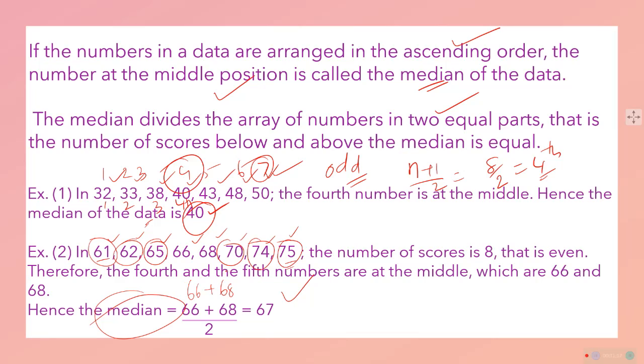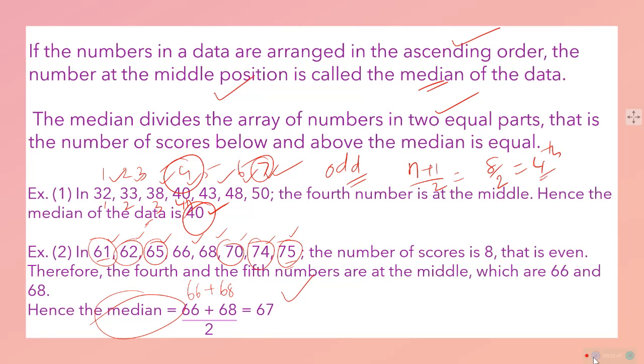But here it is not possible simply by adding. Here we are having 8, so a single middle data is not possible.